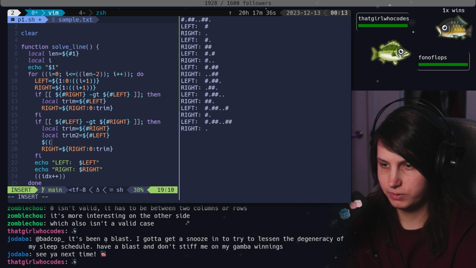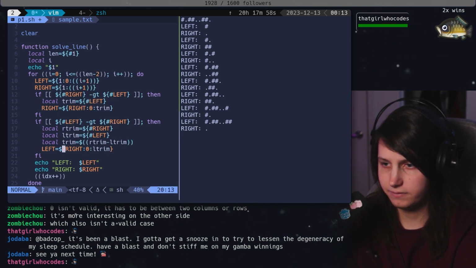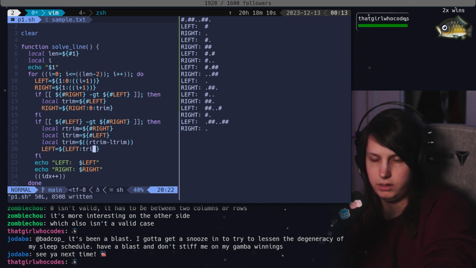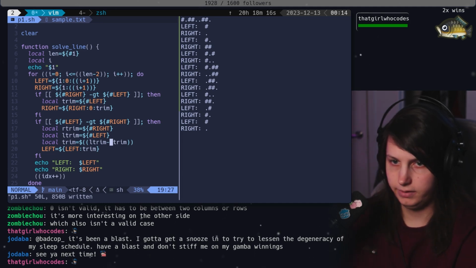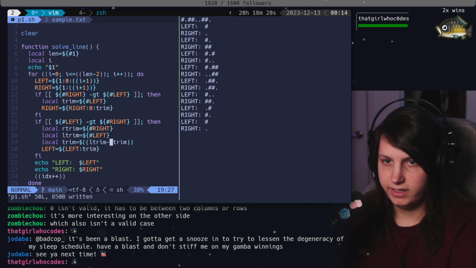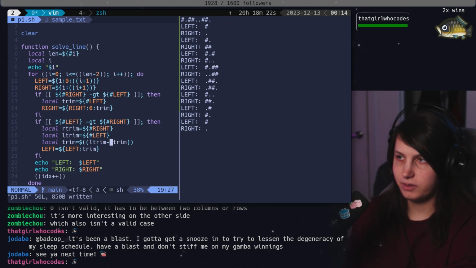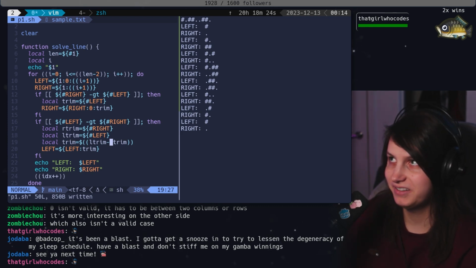We want the difference between the two. Let's call this like R trim and L trim. So the left goes from trim onwards. Is it the other way? Yeah, that's what I meant. Okay. So now we just need to do some string compares.